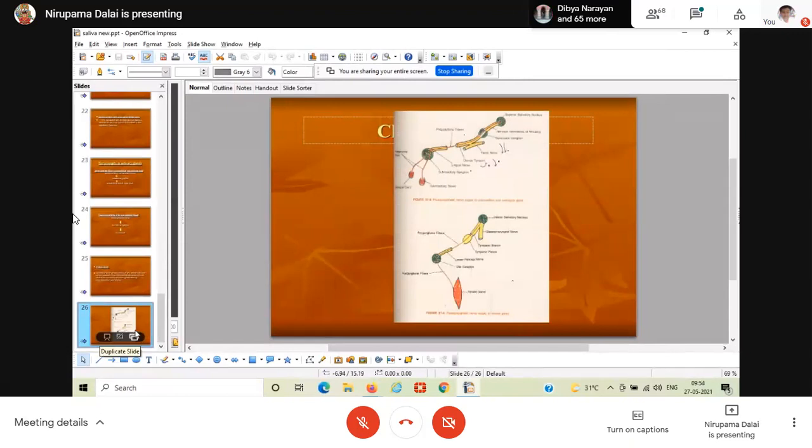The direct effect of the parasympathetic is to secrete a huge amount of saliva, and the indirect effect is on the blood vessels. Under the influence of the parasympathetic, there will be secretion of bradykinin, which acts as a vasodilator and helps in dilation of the blood vessels. If the gland is supplied with more blood and nutrients, it is automatically stimulated for the production of saliva. So it has a direct effect on the salivary glands, and also an indirect effect. Direct effect means directly stimulating the gland, so a huge amount of saliva is secreted when the parasympathetic innervation is there.